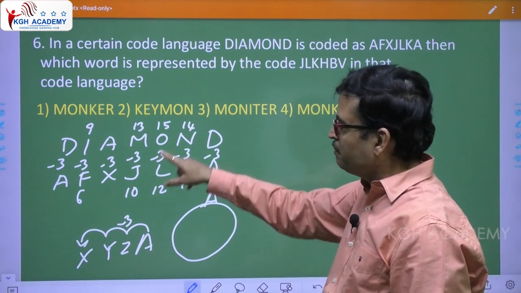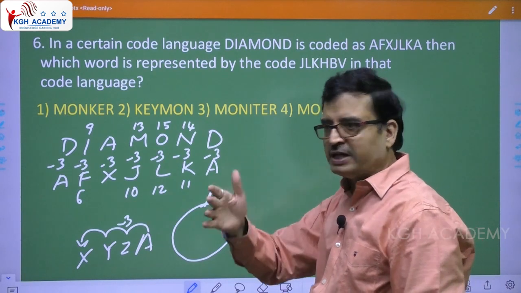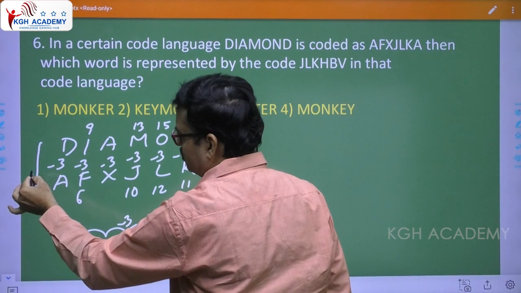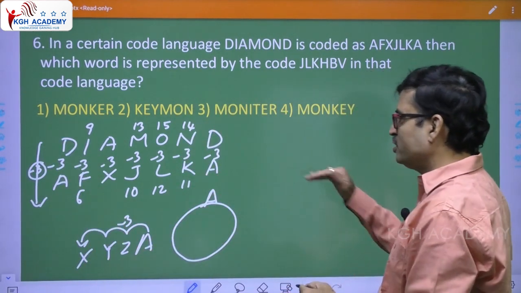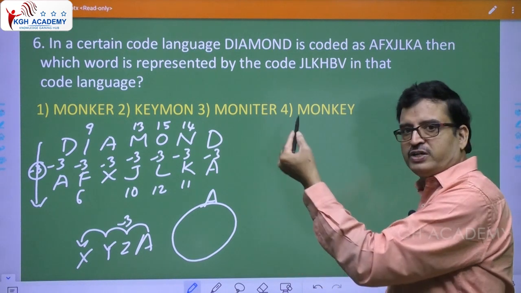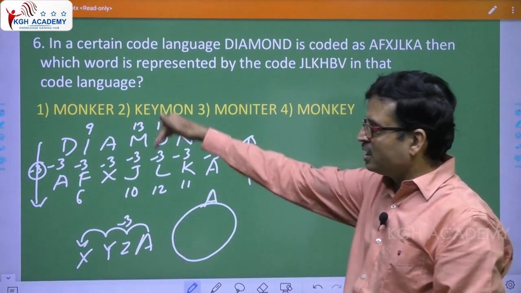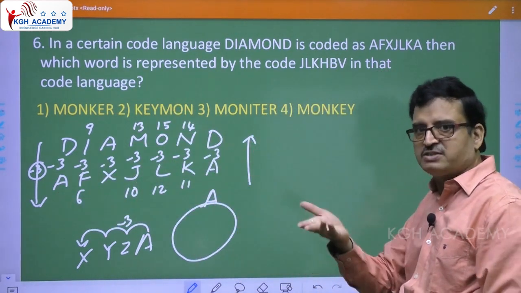So when you go from meaningful word, that is diamond, to the coded word, they have taken minus 3. Now tell me, if the coded word is given, in case I want to find out the meaningful word, I have to go the reverse direction, right? When you are coming down, you have taken minus 3. So when you are going up, plus 3.